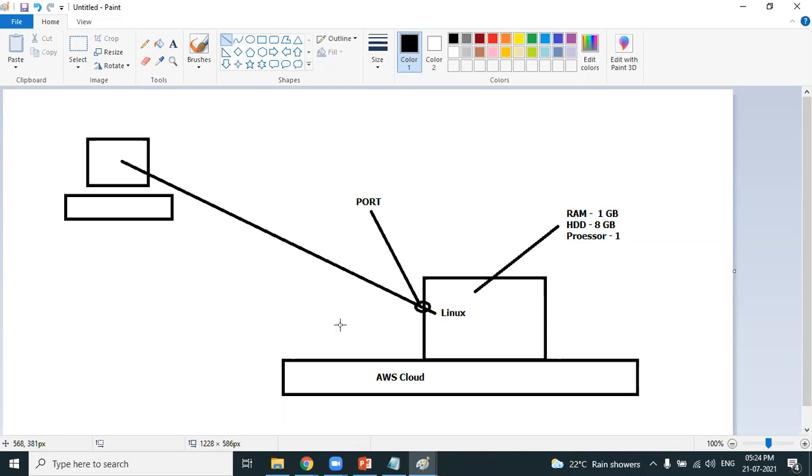You want to connect your laptop to your television. You will connect to the HDMI port. A port is a communication gateway. So in the same way, you can connect to Linux only when the port is open.